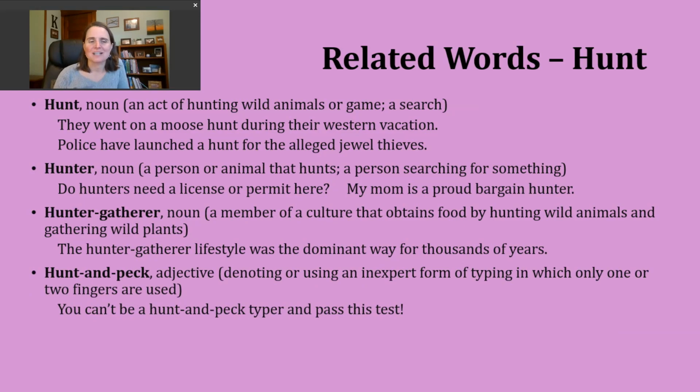One more word for us today. It's the adjective hunt and peck. Maybe you've heard someone described in this way, but they're describing the kind of typing that someone is doing. And generally the idea is they're just using two fingers, and each time they go to select, right, they're kind of, where's the letter A, right? Where's the letter S, right? Whatever word they might be spelling.